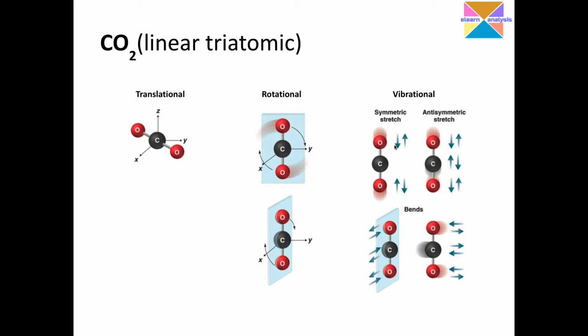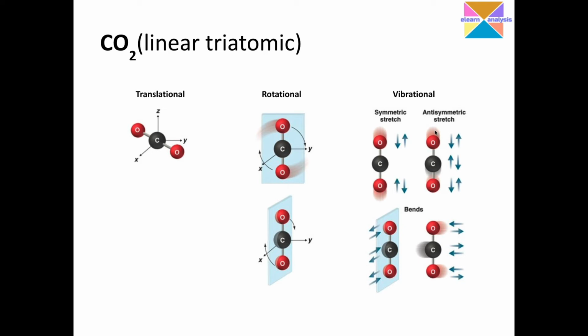So if you see this symmetric stretch, I would like to draw your attention to these 2 arrows. Symmetric stretch is where these 2 oxygen atoms, represented in red color, come towards the carbon and move away from the carbon simultaneously. They come together, both oxygens towards carbon, and they move away together from this central carbon atom. We call this symmetric stretch.